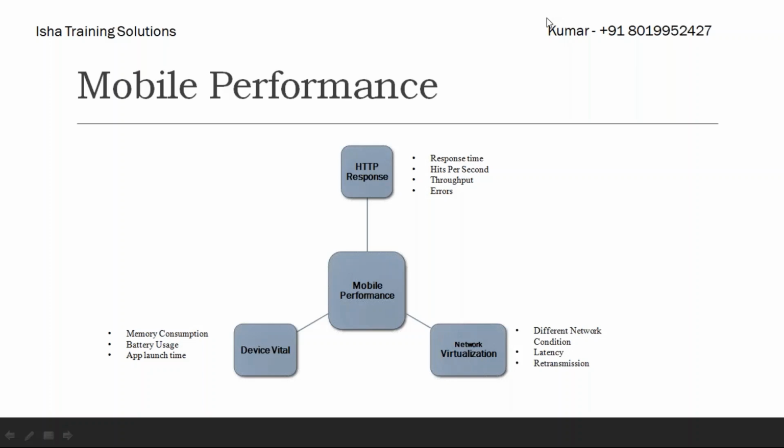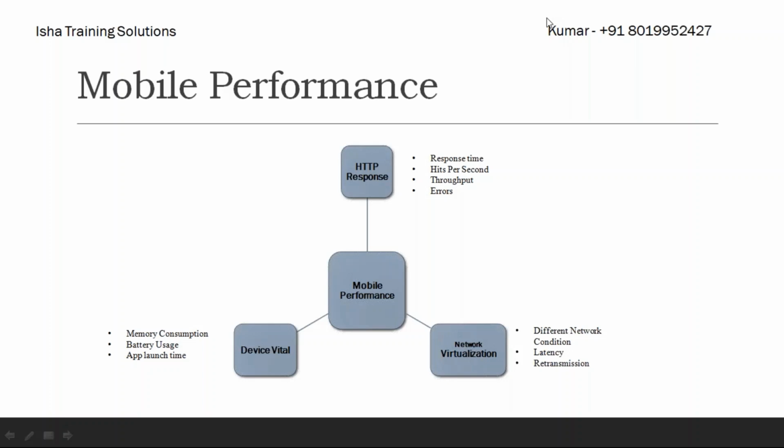If you are not aware of these tools, taking device vitals is a little hard. But when you are aware of them, you can take information like app launch time and memory consumption details, using Android Studio or Xcode, or Apple's tools, or Dynatrace or AppDynamics, which will help you get these kinds of device vital metrics.